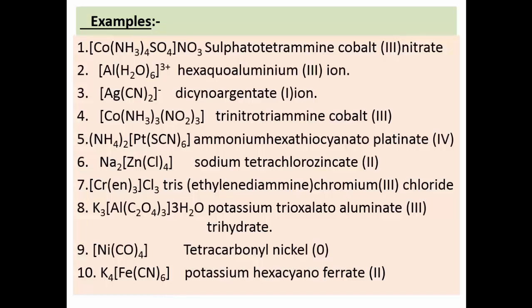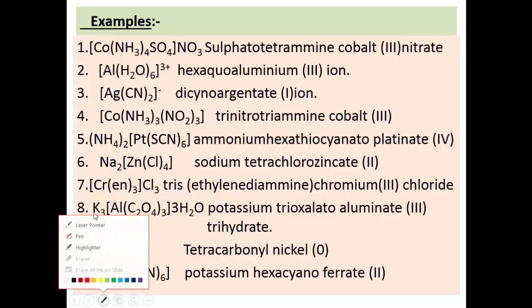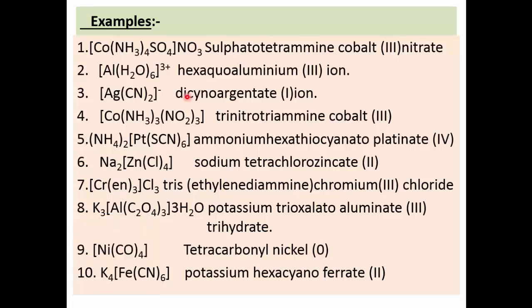So here, [Co(NH3)4SO4] is written in square bracket, and NO3 is outside the square bracket. This is the coordination compound. How to give the name to this compound? In this coordination compound we have to use rule number 2, that is the rule for naming of cationic complex. How is it a cationic complex?